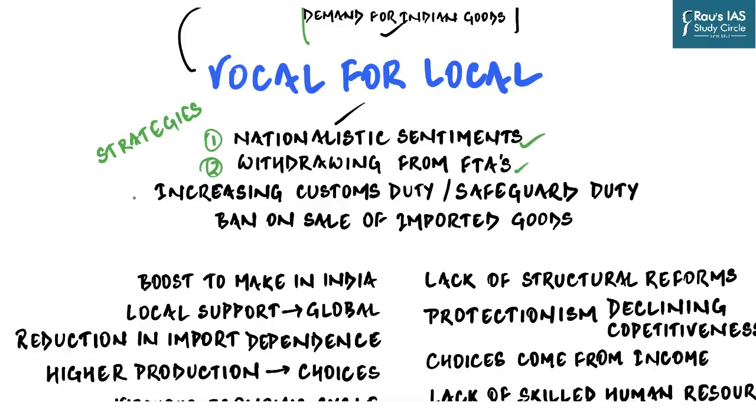Then in the past 3 to 4 years, the government has increasingly resorted to protectionist measures. For example, imposition of customs duties or their increment, and safeguard duties. One of the best examples of this would be duties being levied on solar panel cells to safeguard local industries. And then finally, the government has also decided to ban the sale of imported goods.